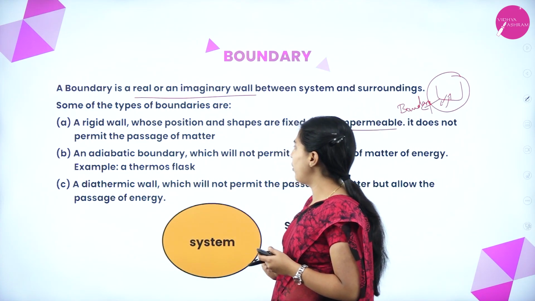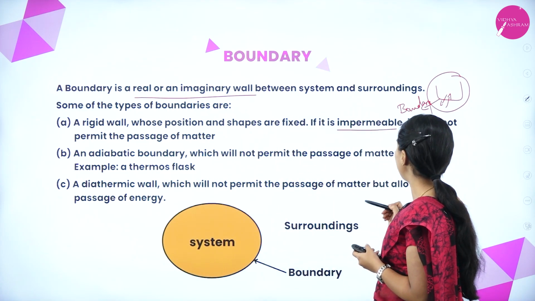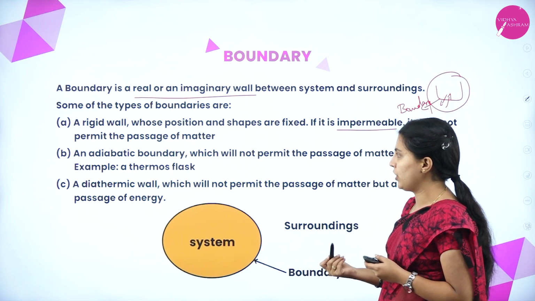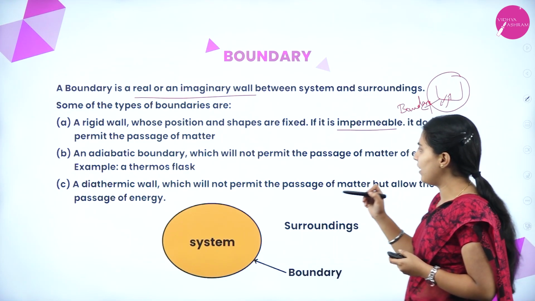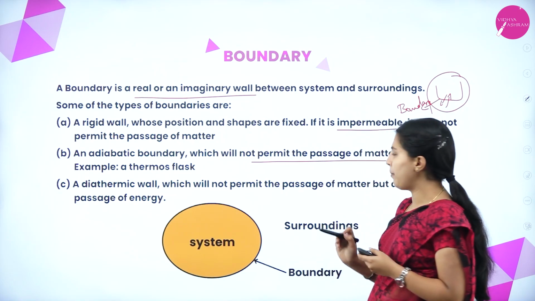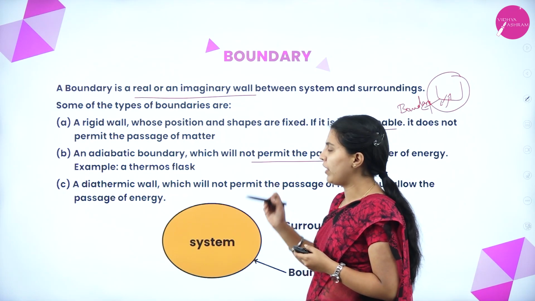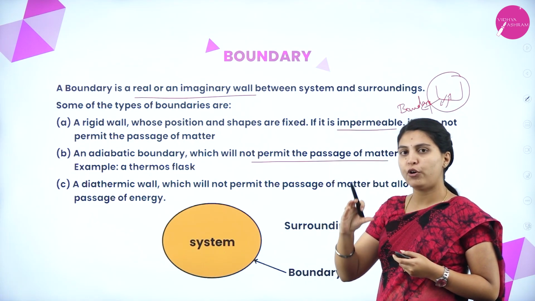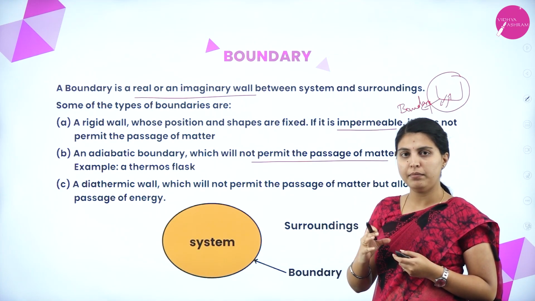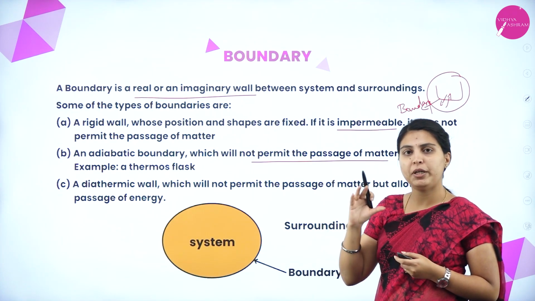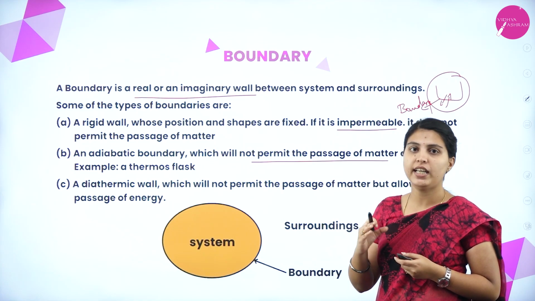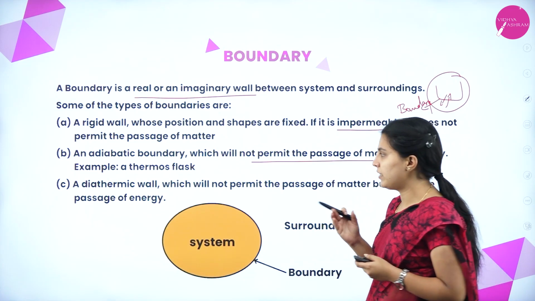An adiabatic boundary will not permit the passage of matter or energy. A thermoflask, if you keep hot water in it from 9 am till evening or night, will stay hot only, meaning the exchange of energy cannot take place.